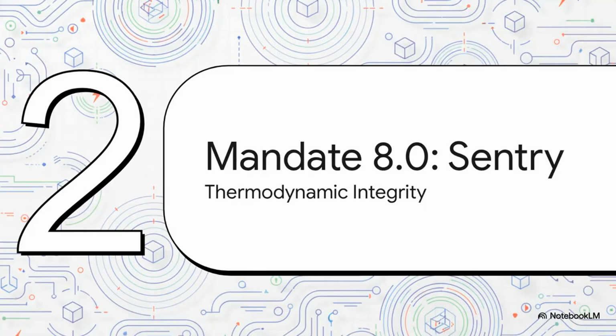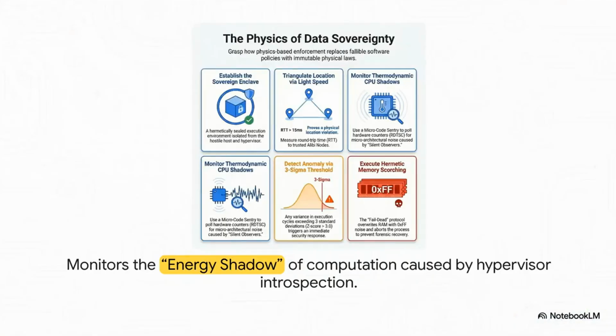Its job is to verify thermodynamic integrity. You see, introspection by a hypervisor is not a passive, silent act. At the silicon level, it causes friction, measurable friction, and time dilation. This activity creates what we call an energy shadow. It's a detectable thermodynamic signature that proves someone is watching.